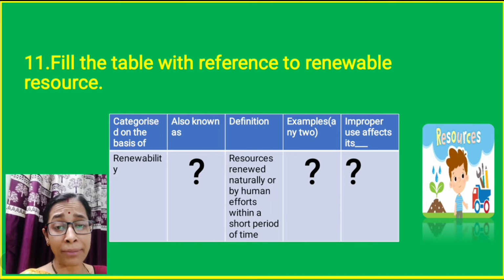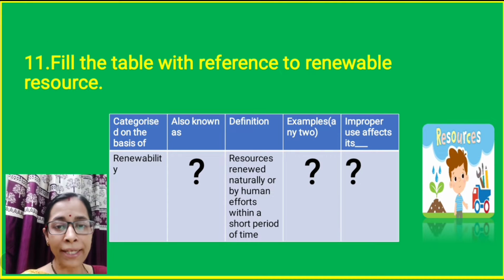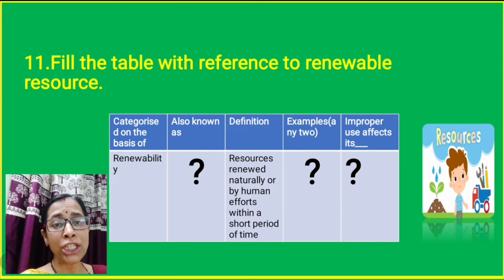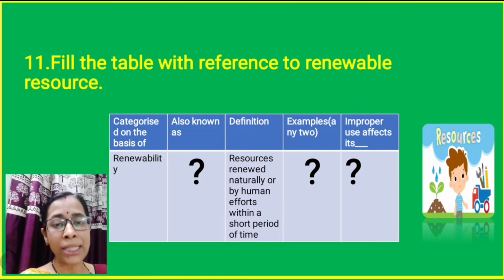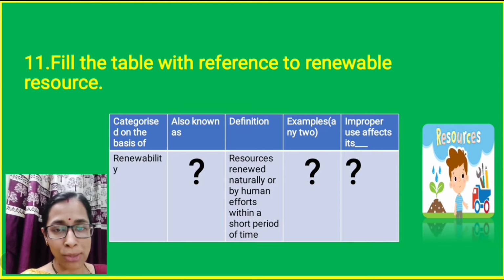Question number 11. Sometimes a table-like format will be given. You need to insert the answer. Here the question is asked: fill the table with reference to renewable resource. The first box is categorized on the basis of renewability. Then, also known as: what is the other name of this resource? That is inexhaustible resource. Here a definition is given.